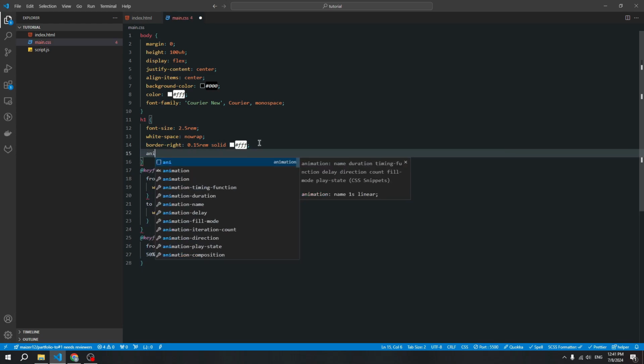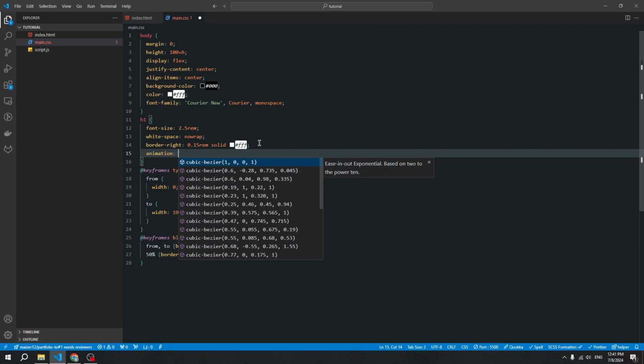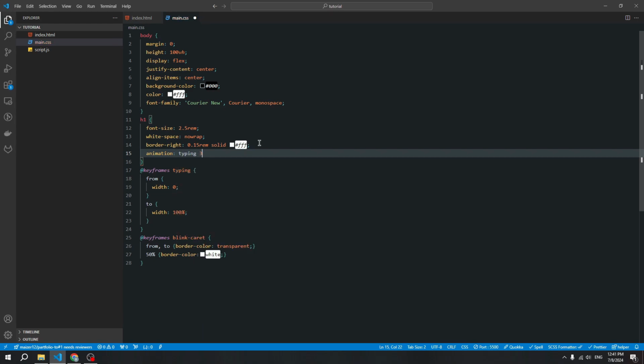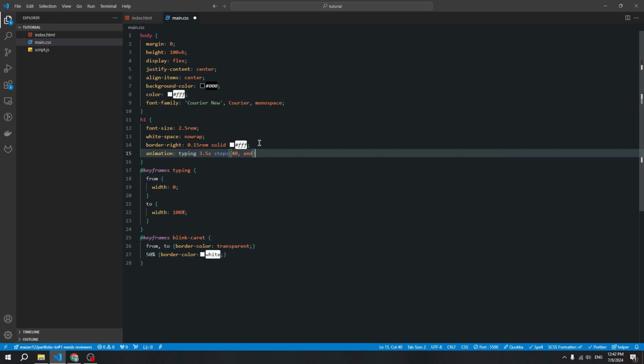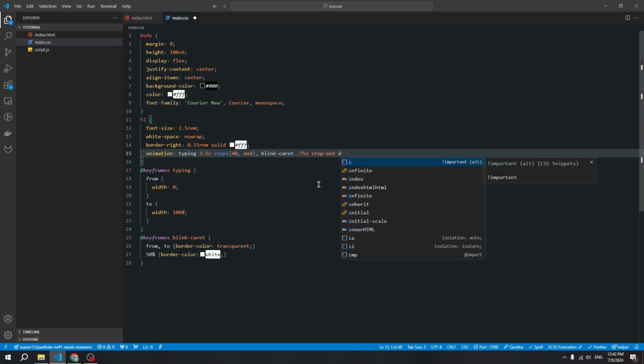Create property animation and first use our typing, also add the time of our animation and create steps. And next connect our second animation, copy the name and paste it here. Also add time and create the effect, steps, and also add infinite. Okay. And next step, we need to create logic for our text.